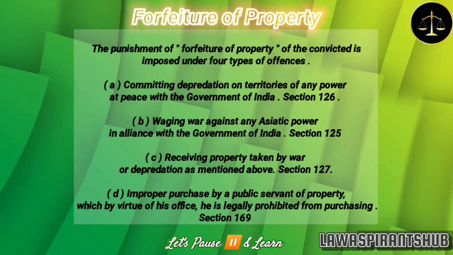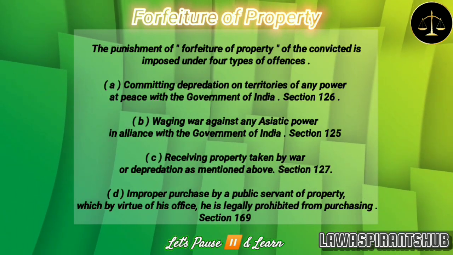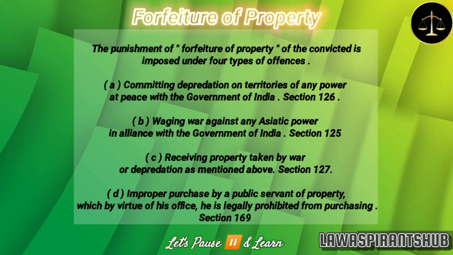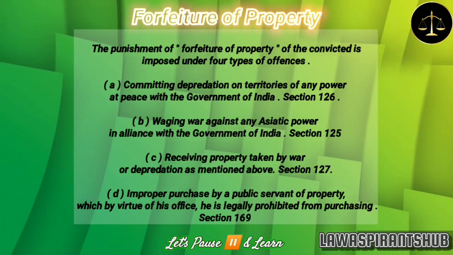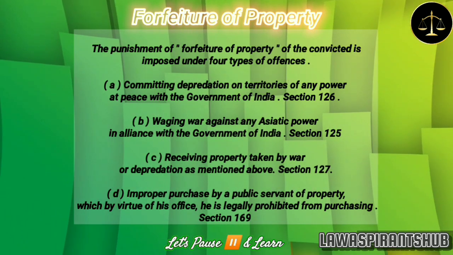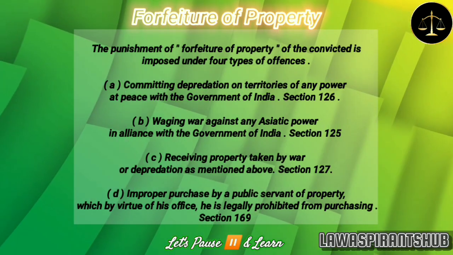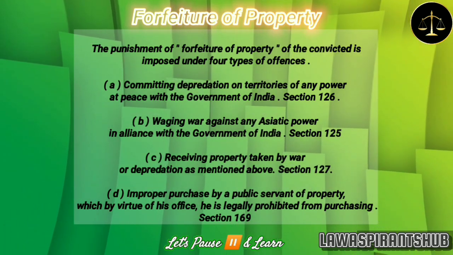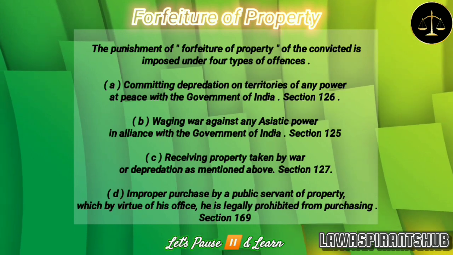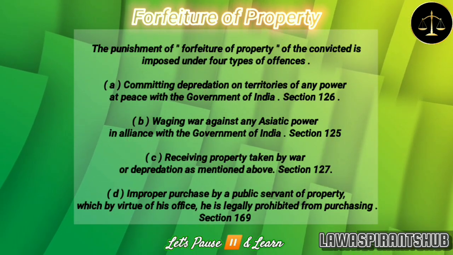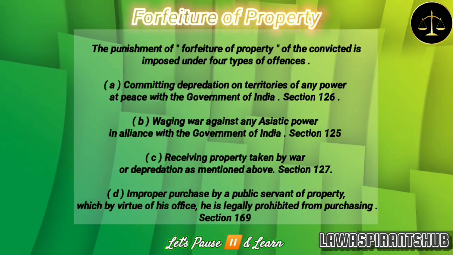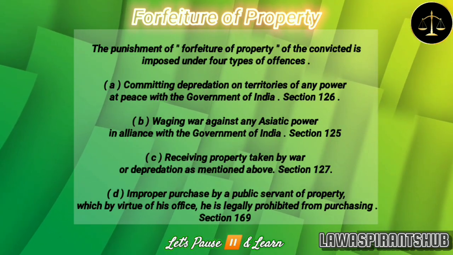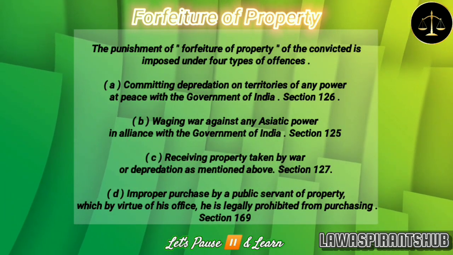The next type of punishment provided by the code is forfeiture of property. The punishment of forfeiture of property of the convicted is imposed under 4 types of offences. A. Committing depredation on territories of any power at peace with the Government of India, provided by Section 126 of the code. B. Waging war against any Asiatic power in alliance with the Government of India, provided by Section 125 of the code. C. Receiving property taken by war or depredation as mentioned above, provided by Section 127 of the code. D. Improper purchase by a public servant of property, which by virtue of his office, he is legally prohibited from purchasing, provided by Section 169 of the code.